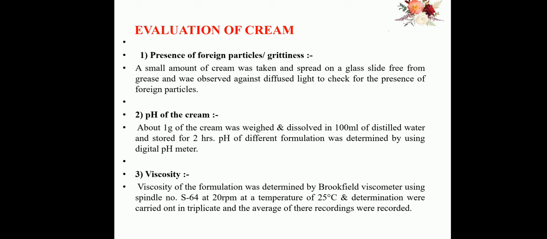To trace this, a small amount of cream is pressed between glass slides and checked for the presence of foreign particles against diffused light. Then the next parameter used for evaluation of cream is the pH of the creams. The pH of the different formulations is determined using a digital pH meter. Next, viscosity. The viscosity of the formulation is determined using a Brookfield viscometer at different RPM, temperature and conditions, and these are recorded.